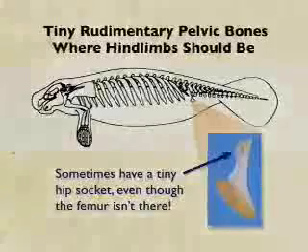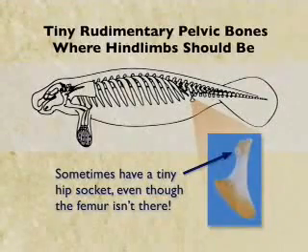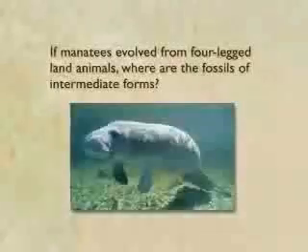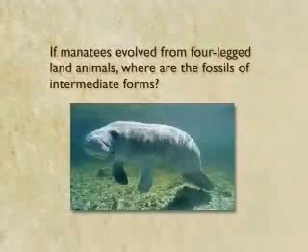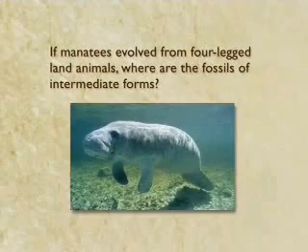Again, that's just like the vestigial eyes in cave organisms, the example of a kind of structure that's very hard to explain if manatees had been designed from scratch to live in the ocean. On the other hand, those kinds of structures are easy to explain if manatees actually evolved from four-legged precursors. Well, if manatees evolved from four-legged land animals, where are the supposed fossils of intermediate forms?